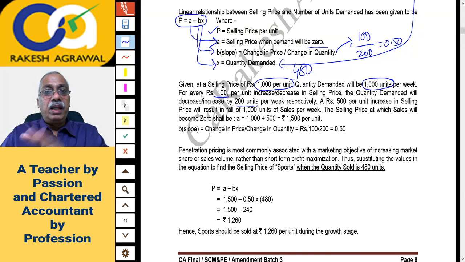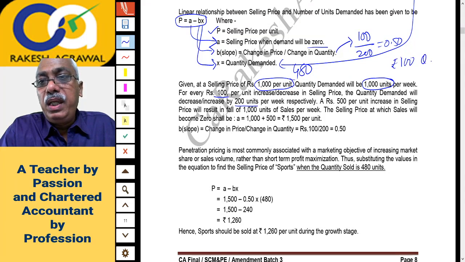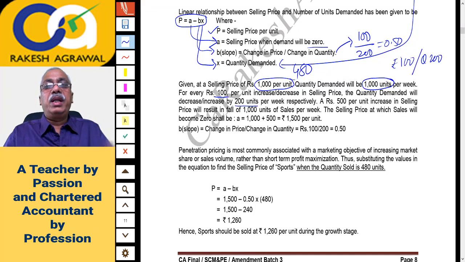Are you getting it? That is the value of B. Simply speaking, for 100 rupees fluctuation, the quantity demanded fluctuates by 200. So this relationship 100 divided by 200 gives you price per unit.